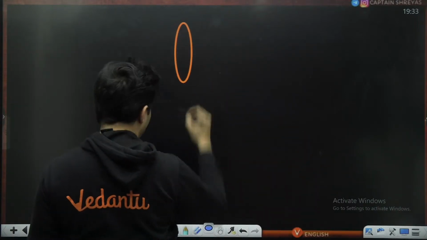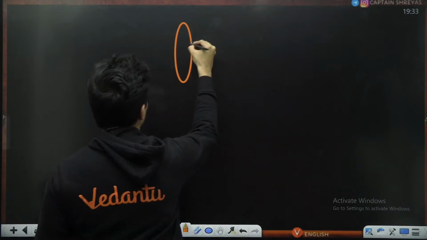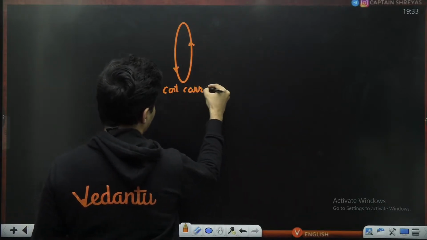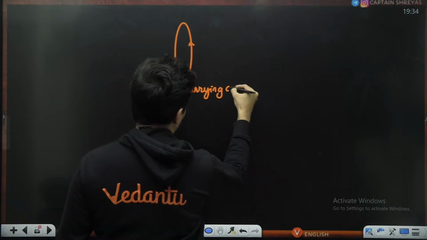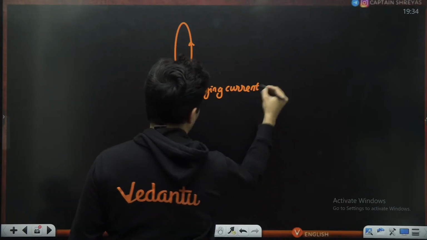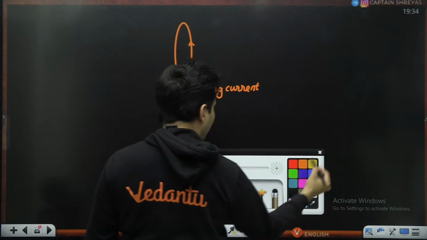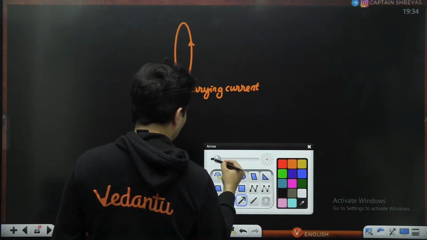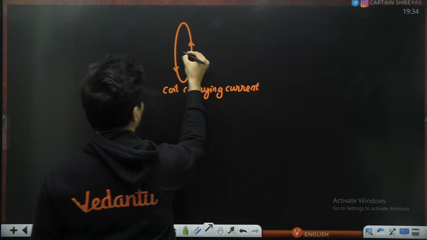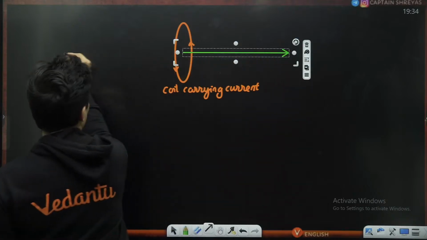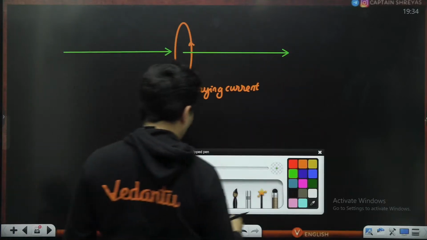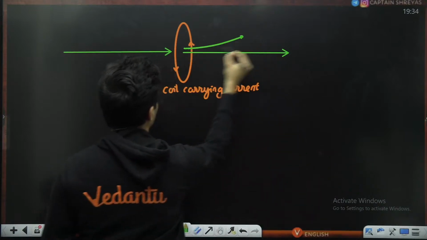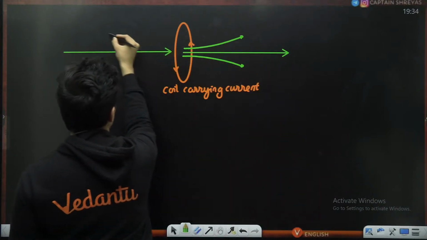if you have a coil carrying current, then how do the magnetic field lines look? That's the first thing. The magnetic field lines will be like this from here, like this from here, and these field lines will go like this, like this.